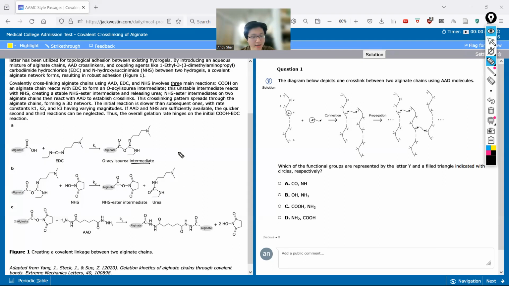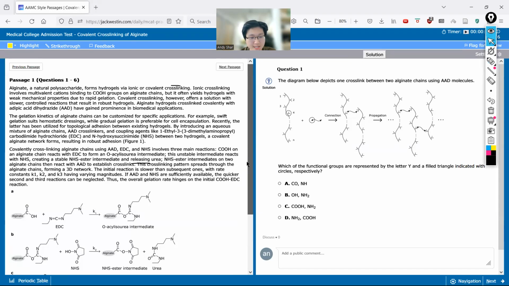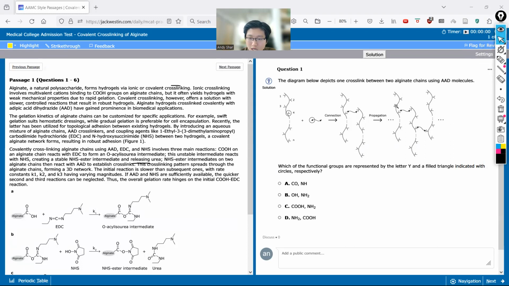So again, it's just going through each of these three reactions, and after reading through that and convincing myself that I understand why they put this figure in, I'll just move on to the questions, because there is limited time for the passage.